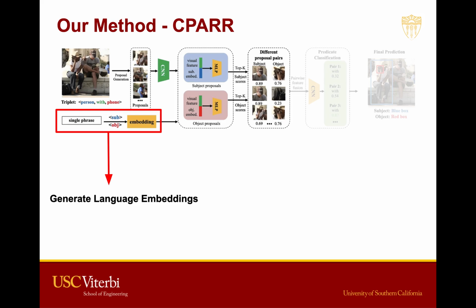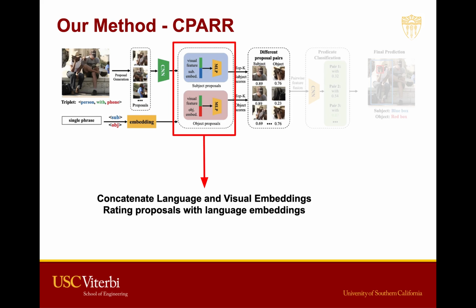After the language and visual feature vectors are extracted, we concatenate the language embeddings with every visual embedding from the proposals to rank all the visual proposals according to their category names. The score will be evaluated with an MLP and ranked for all the bounding boxes for the subject and objects separately.